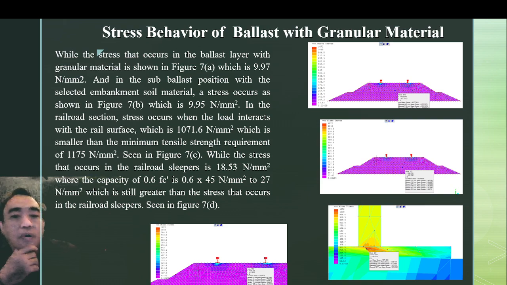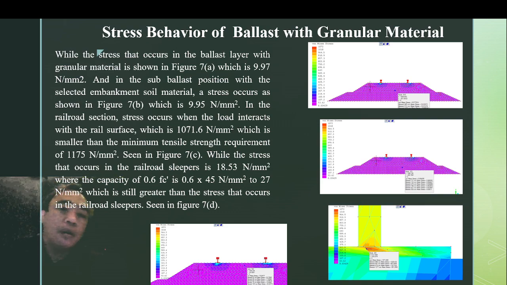In the rail load section, the stress that occurs when the load interacts with the rail surface is 1071.6 Newton per millimeter square. This is small compared to the minimum tensile strength requirement of 1175 Newton per millimeter square.